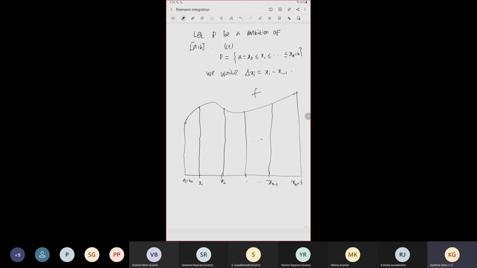So now we are going to approximate this area by rectangles above and below. What we are going to do is take the maximum value that f takes in the interval x0 to x1.